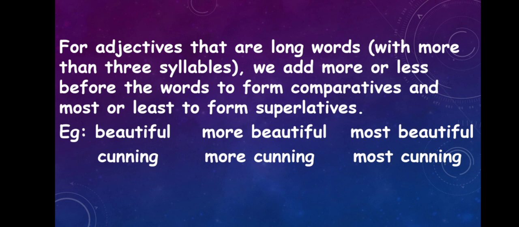Next one, cunning. The word cunning is in positive degree. For comparative degree it's more cunning, and for superlative it's most cunning. We can use more or less for comparative degree, most or least for superlative degree.